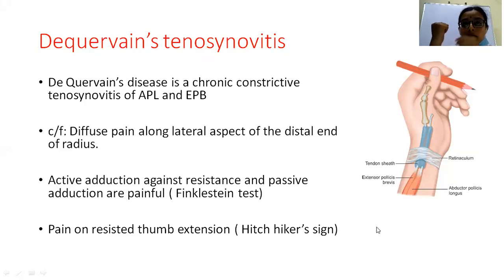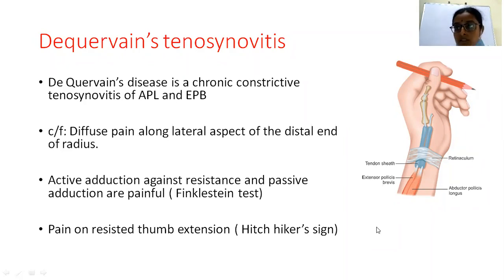Most commonly, this tenovaginitis, that is the constricting type of pathology, is seen in the first compartment as well as the sixth compartment. In the first compartment, as we have seen, these two tendons pass through. Sometimes there will be abnormal anomalous anatomical relationships.